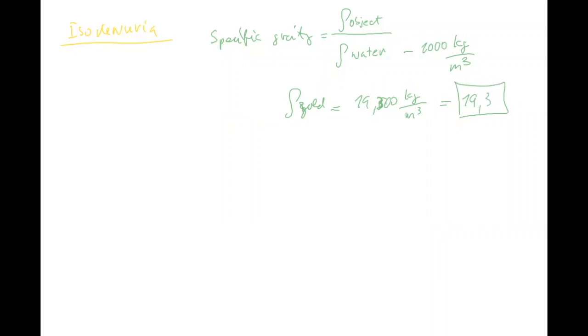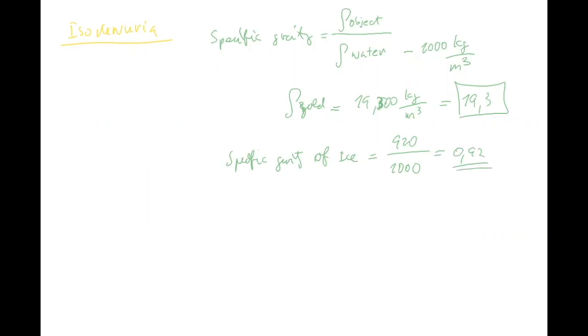Now, let's say the specific gravity of ice. The density of ice is lower than water, like 920 over 1,000. So the specific gravity of ice is 0.92, okay?